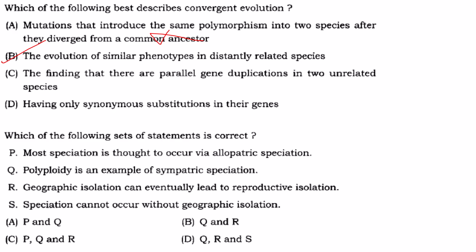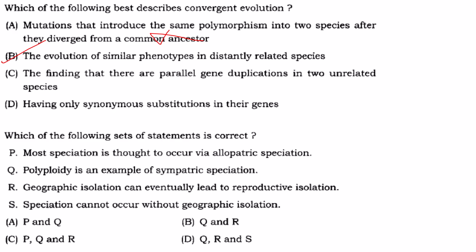So at the molecular level, that is at the gene, the changes have to be there in the amino acid production. Only then you can get convergent evolution, not by having synonymous substitution. So D is incorrect. Then next one, which of the following set of statement is correct?